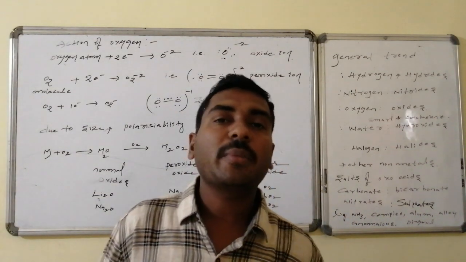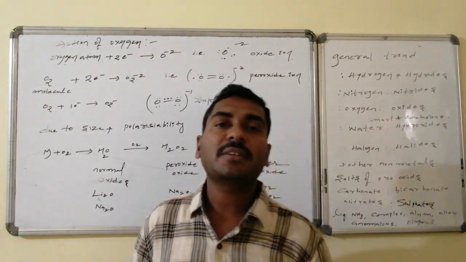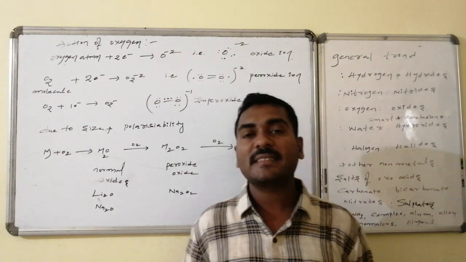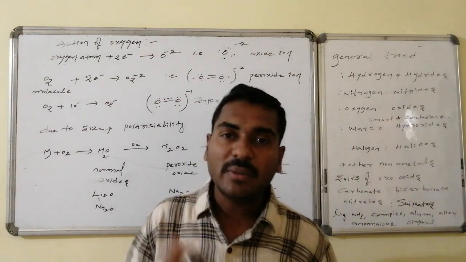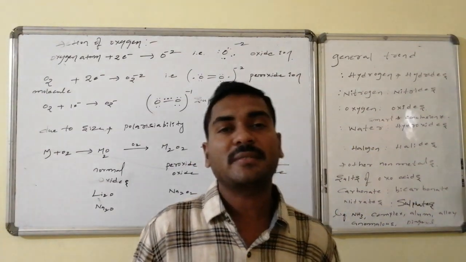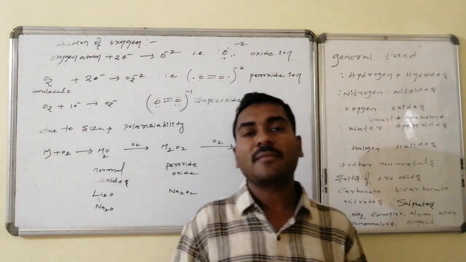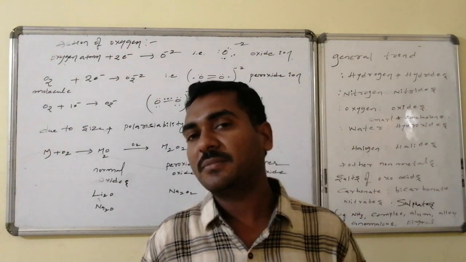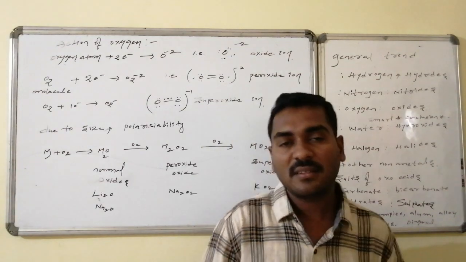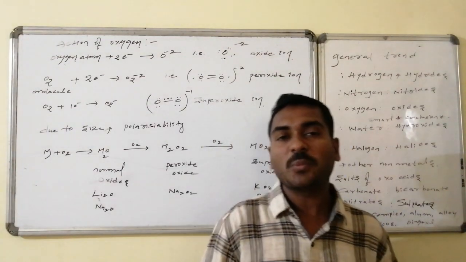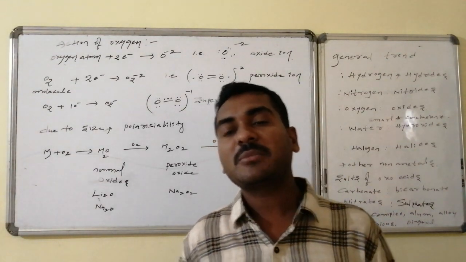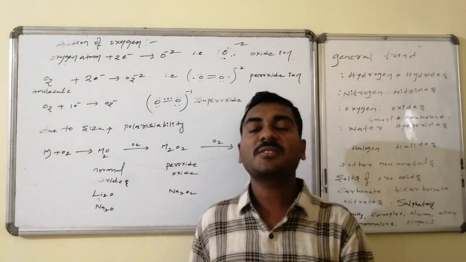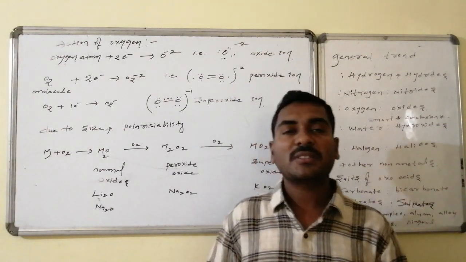Thus, the availability of oxygen, their sizes, polarizability and polarization power decide the formation of different varieties of oxides: monoxides, peroxides as well as superoxides. In general, lithium stops at the monoxide stage, with no peroxide or superoxide.